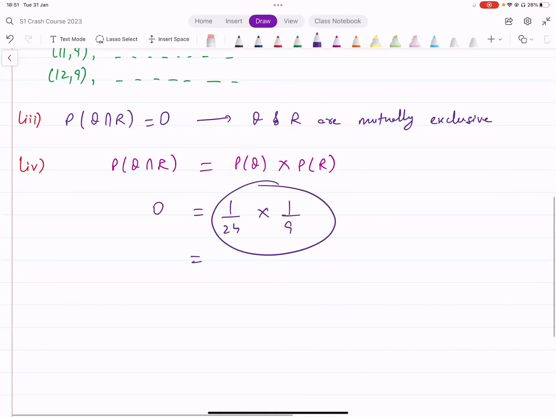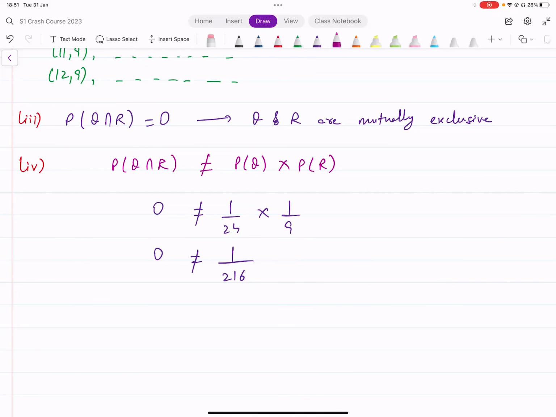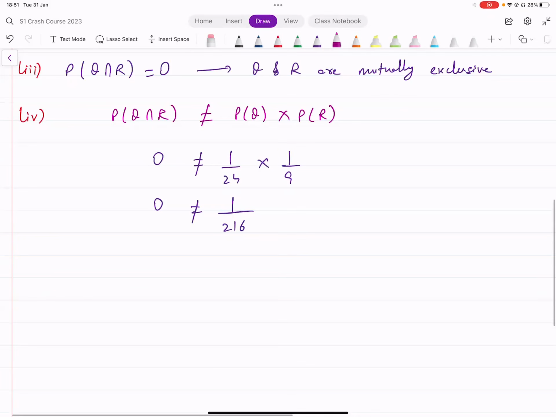They cannot be equal to 0. 1 over 24 into 1 over 9 is going to give you 1 over 216. So you say these are not equal. Probability of Q intersection R is not equal to the probability of Q times probability of R. Since these things are not equal, that means Q and R are not independent because this condition is not met here. They are not independent.